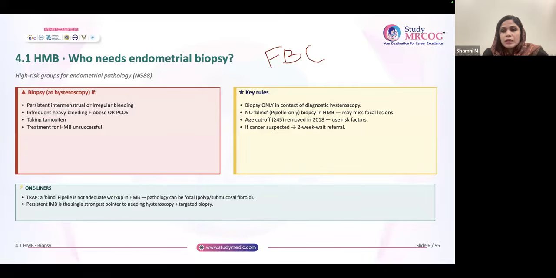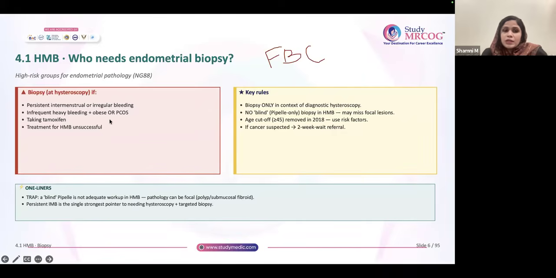So suppose the patient says, I did not get my periods for 3 months, then suddenly I had heavy menstrual bleed. Then also you have to do a hysteroscopy. If the patient is having any risk factors for endometrial CA, like obesity, PCOS, or if the patient gives a history of tamoxifen intake, these are all risk factors for endometrial CA. Now another group of patients